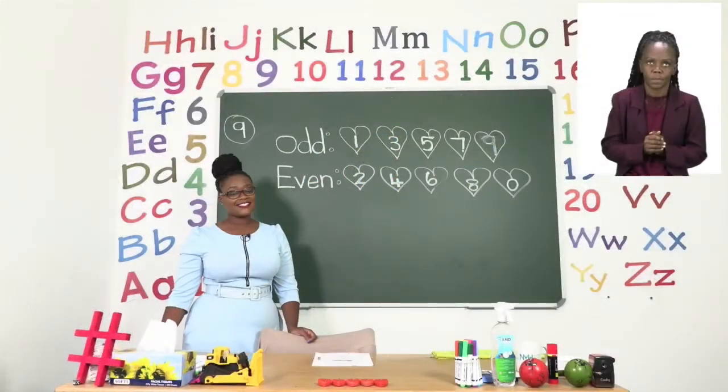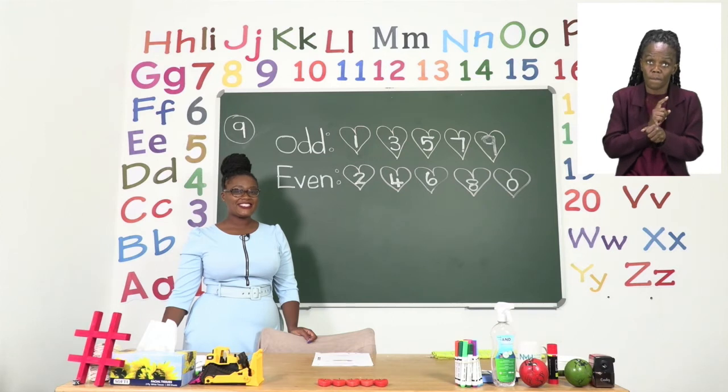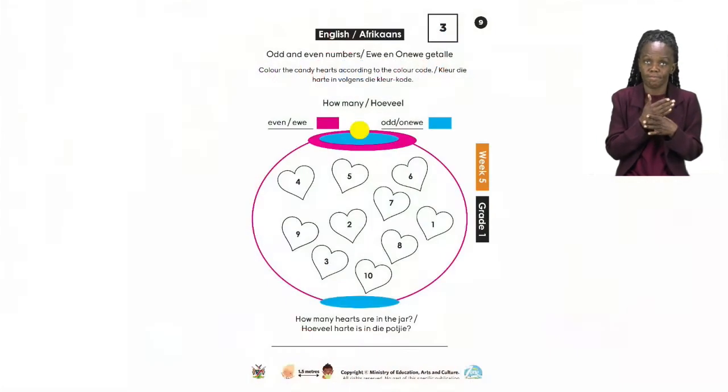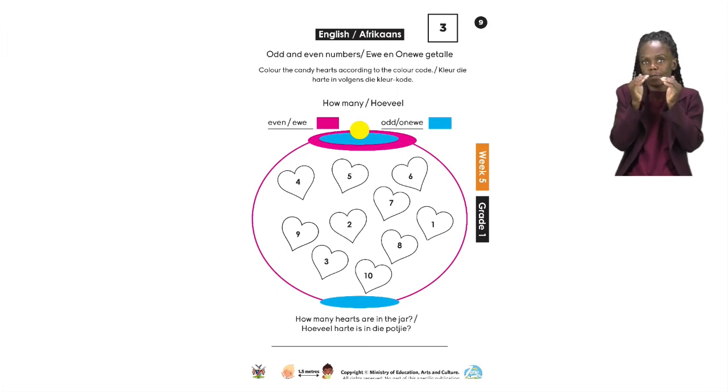For our first exercise, boys and girls, let's turn to page 9. On page 9, we are going to be doing odd and even numbers. It is going to be your job to color the hearts according to the color code. But before you can do that, we need to first know which ones are odd numbers and which ones are even numbers. Let us take a look at the board.